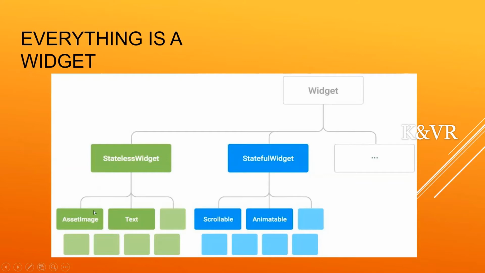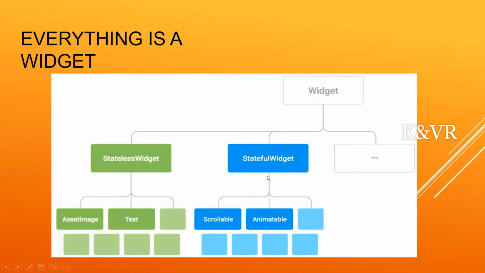In a stateless widget we can create an asset image, meaning we can insert an image in the stateless widget, or we can insert text. Like that only is available in the stateless widget. A stateful widget is very lightweight. In a stateful widget it will be scrollable, meaning when you are scrolling your images, text, like that, it will scroll. It will not work in the stateless widget. That is the difference between stateful widgets and stateless widgets.